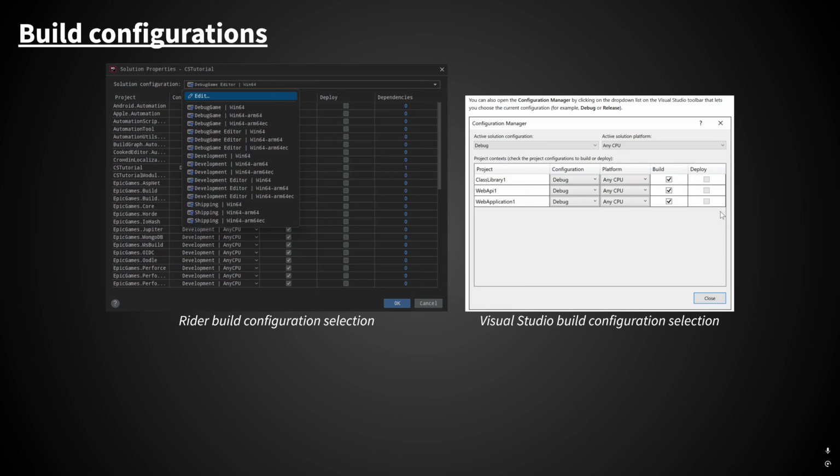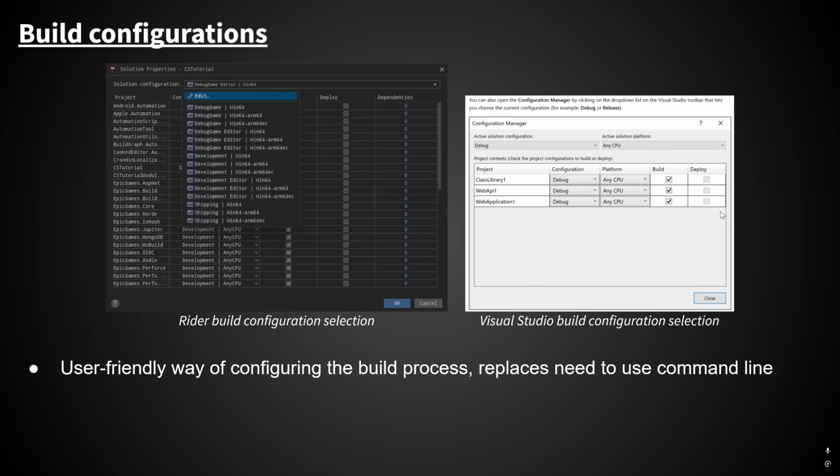Build configurations are pretty much what they sound like. They're used to configure different options for your project that control things that happen when it is built, and this in turn affects the output of the build process. So build configurations just provide a more user-friendly way of setting different options such as the compiler flags I mentioned that allow control over the build process in order to build your executable in different ways. The alternative would be you would have to create a command line for building and modify it every single time you wanted to change something for the compiler and linker, and use that anytime you wanted to modify your build process.